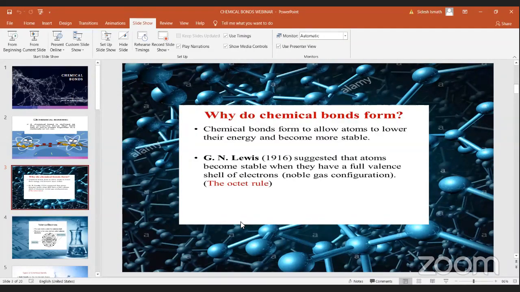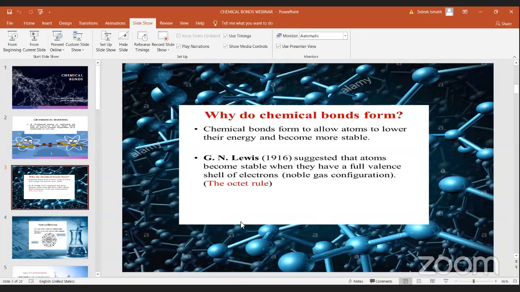But when you are taking the elements, now helium has only one shell, so it does not need to make bonds. When you take neon, it has only 2 shells. The first shell has 2 electrons and the second shell is completed with all 8 electrons. So it also has no need to make any bonds with any other elements.